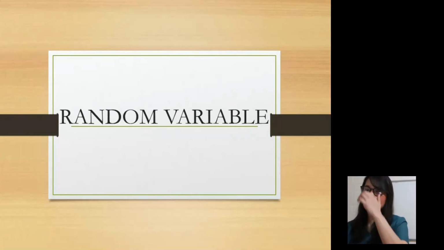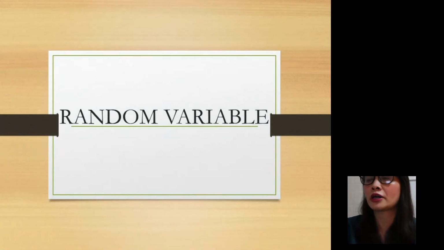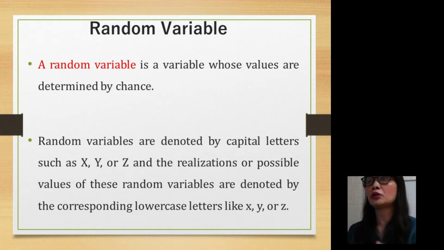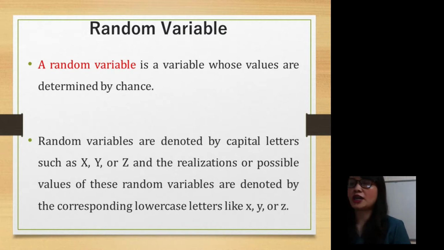Okay, so our main goal is to discuss random variables. So what is a random variable? A random variable is a variable whose values are determined by chance. Again, a random variable is a variable whose values are determined by chance.